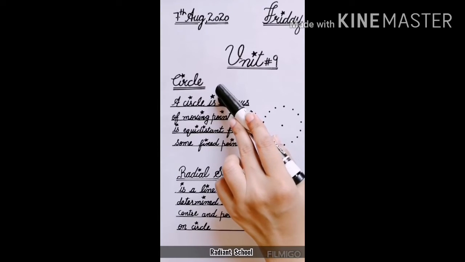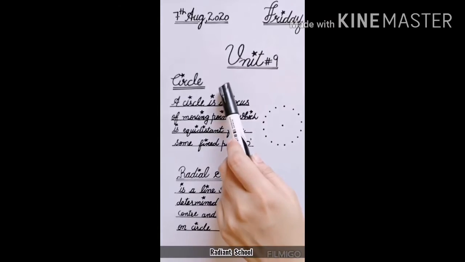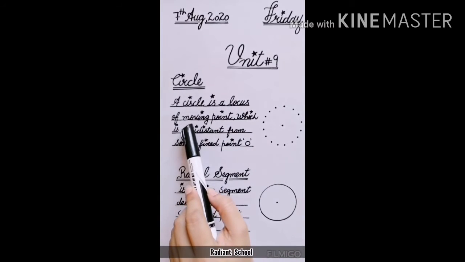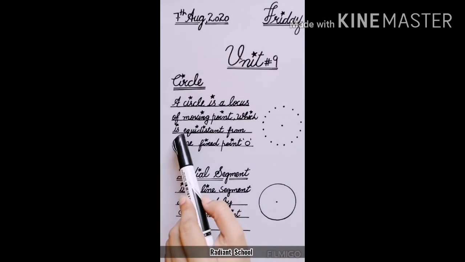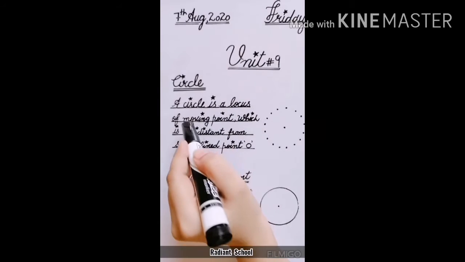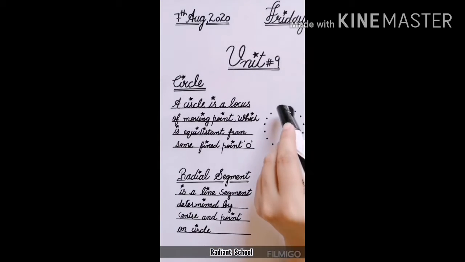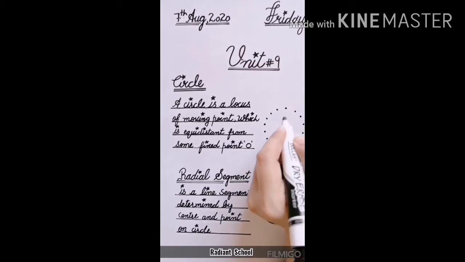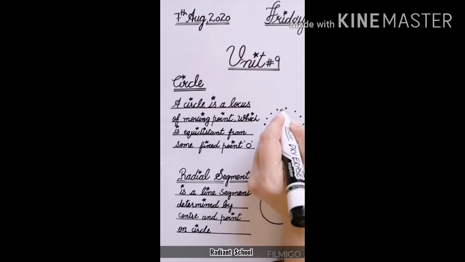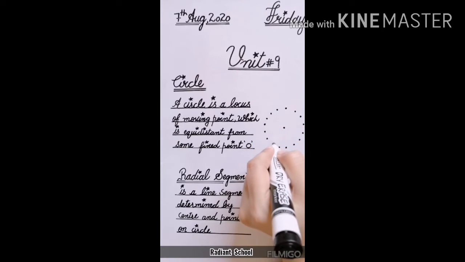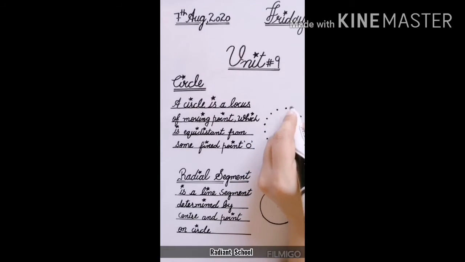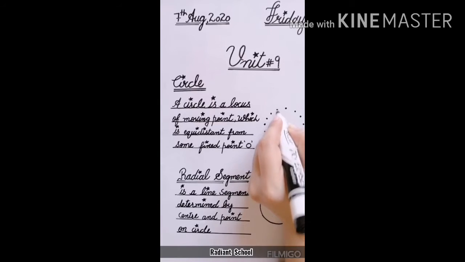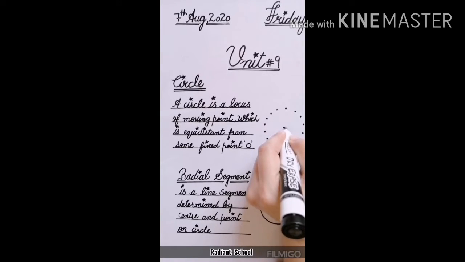What is a circle? Circle is basically a locus of moving point which is equidistant from some fixed point. Locus of moving point means that it is a special pattern of a moving point. You can observe that a point is moving in a special pattern, and this point is equidistant from some fixed point.